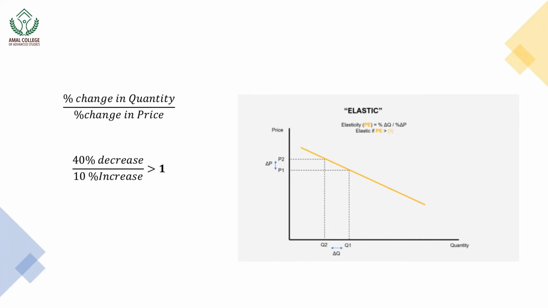The next one is elastic. Elastic demand means quantity is sensitive to a change in price. So right here, when the price goes up, the quantity demanded falls a lot, and when the price goes down, the quantity demanded goes up a lot. When the demand is elastic, it means these products have many substitutes. And the percentage change in quantity divided by percentage change in price will be greater than 1. For example, a 10% increase in price will lead to a 40% decrease in quantity demanded.